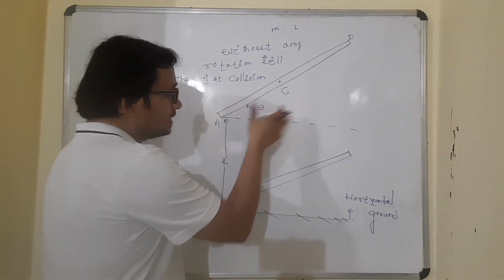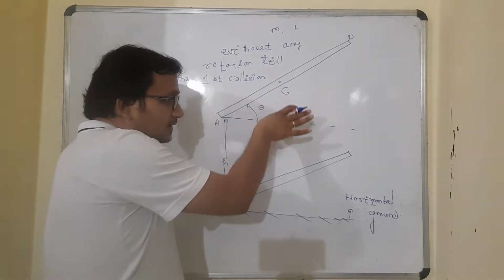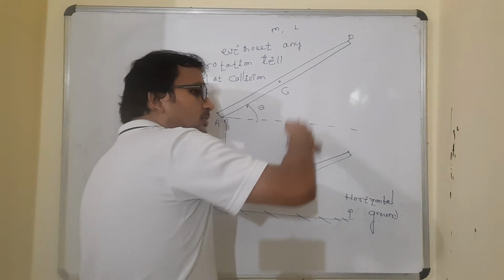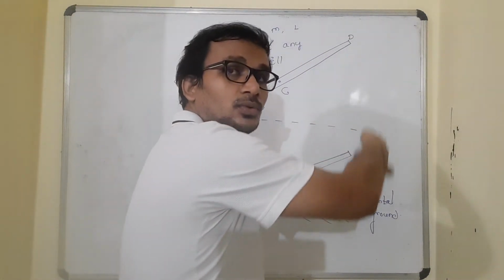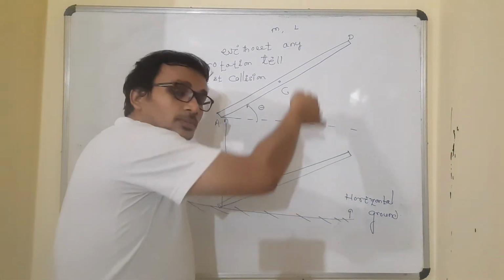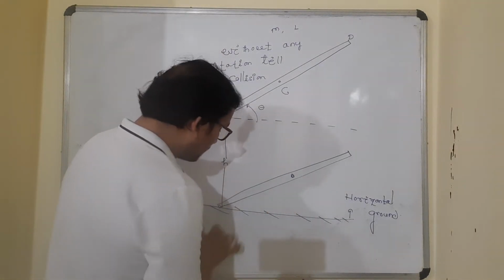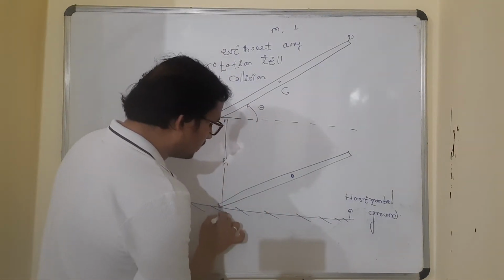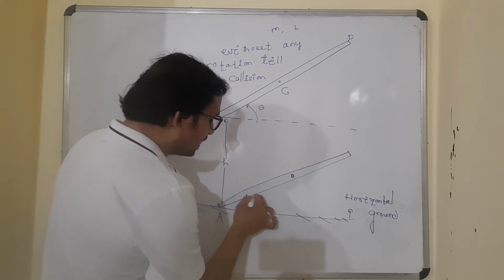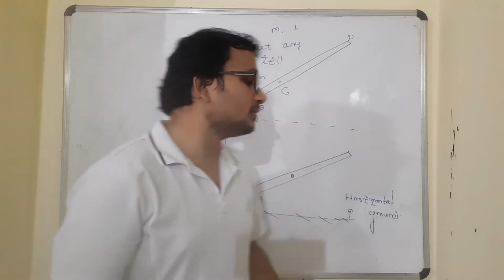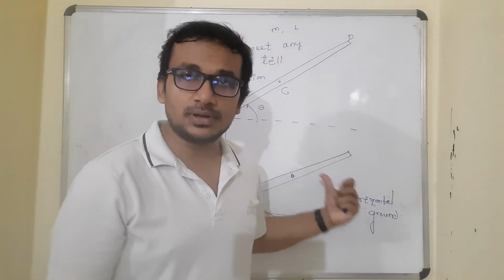Obviously, the angle is going to remain the same because the motion will be like this. Every part of the rod is going to move in a linear path only. That means the motion will be purely translational. So when the rod is going to hit the ground, this lower end A will be on the ground. So this angle will still be theta. The angle is not going to change. The angle can change only if there is a rotational motion of the rod.